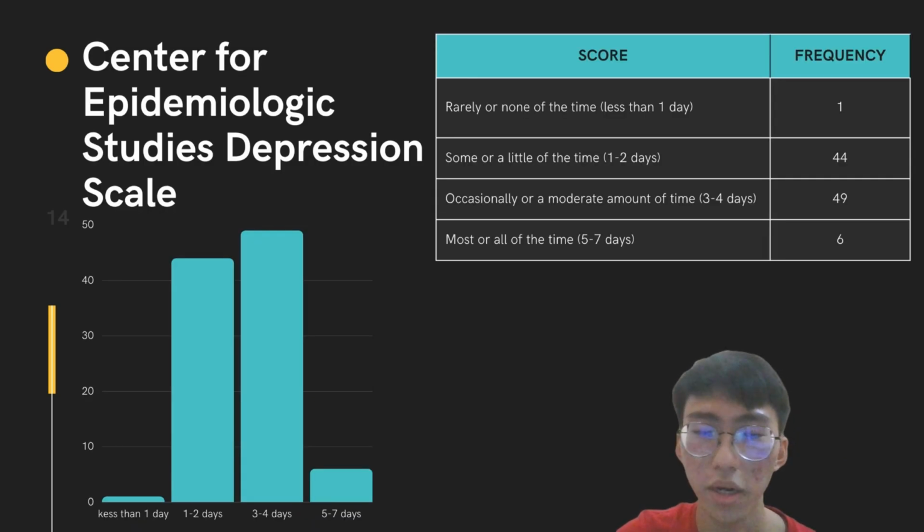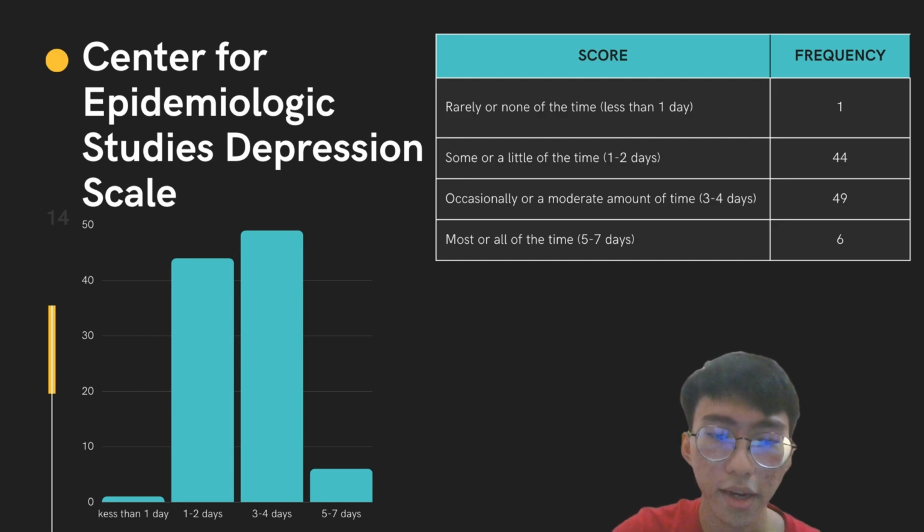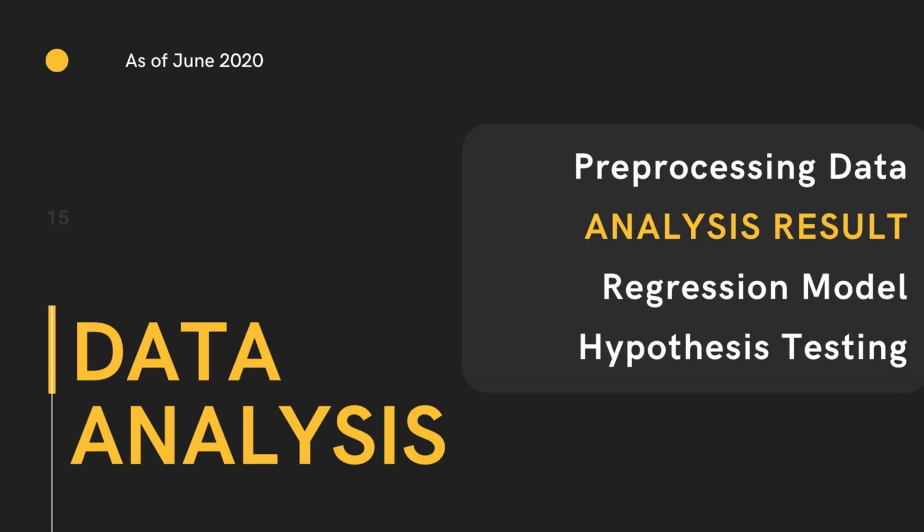And this is the last measure, which is the Center for Epidemiologic Studies Depression Scale. The score is measured using rarely or none of the time, which means less than 1 day, some or a little of the time, or 1 to 2 days, occasionally or a moderate amount of time, which means 3 to 4 days, and the last is most or all of the time, 5 to 7 days. The frequency is 1, 44, 49, and 6. Now, I will proceed to the analysis result.